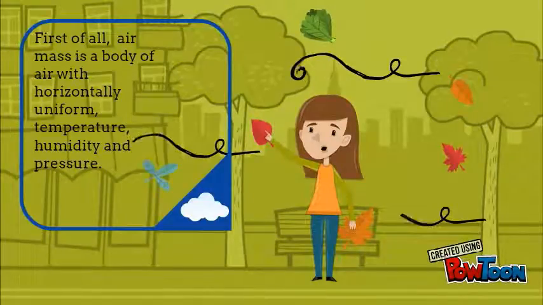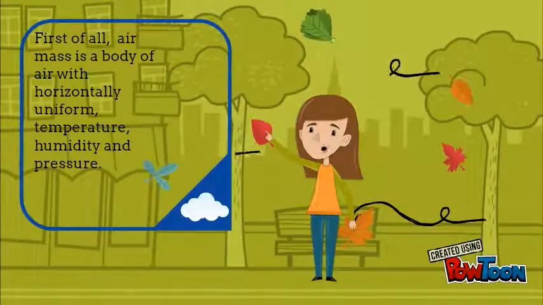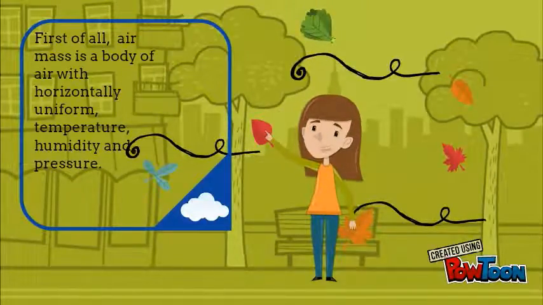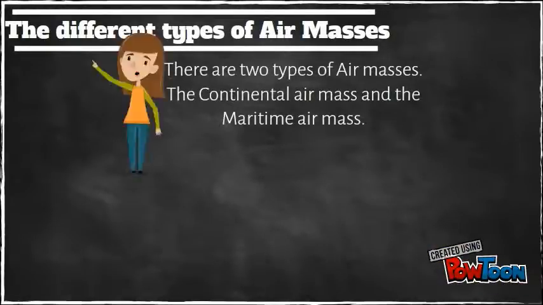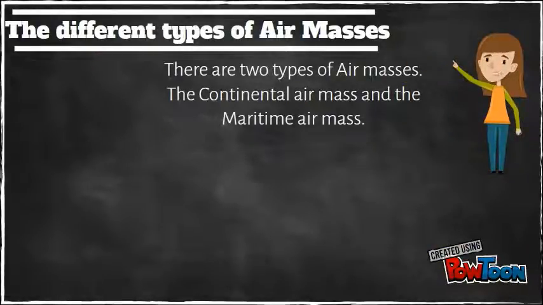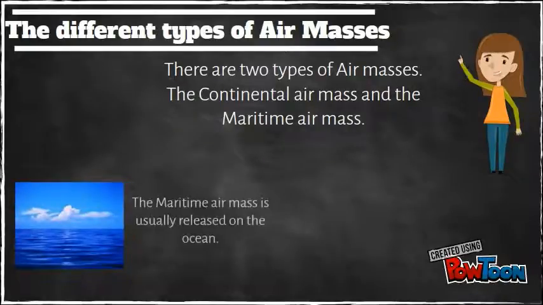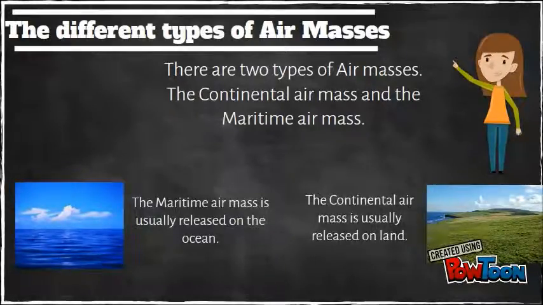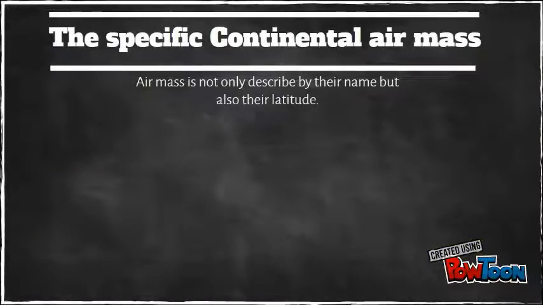An air mass is a body of air with horizontally uniform temperature, humidity, and pressure. Different types of air masses: there are two types, the continental air mass and the maritime air mass. The maritime air mass is usually released on the ocean, while the continental air mass is usually released on land.